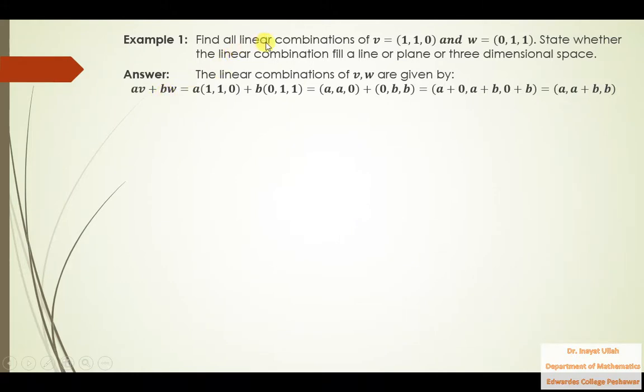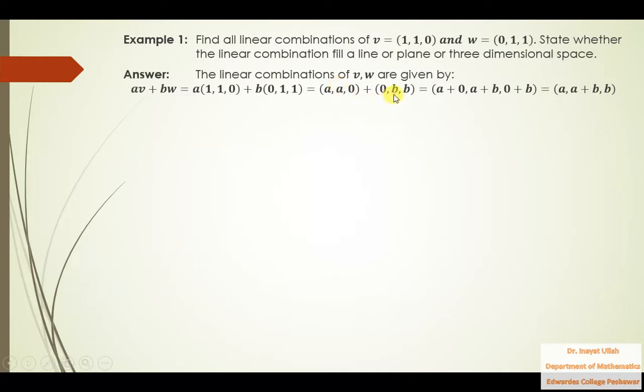So remember that when you need to find all linear combinations, you need to add these two vectors along with A and B, or you may write C and D here, whatever constants you want to use, but A, B are feasible to write here. So AV plus BW. Now this is the scalar multiple of this vector, so multiply A inside: A, A, 0, plus multiply B inside: 0, B, B, and add these two vectors.